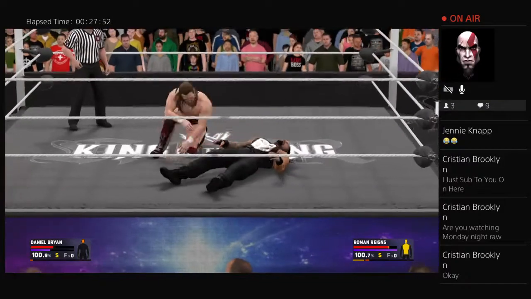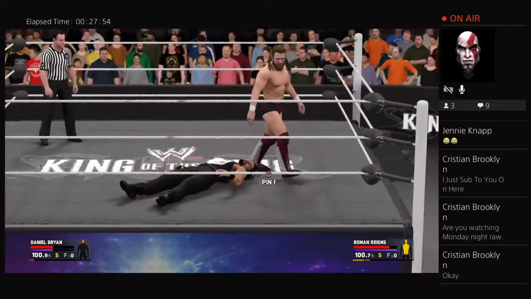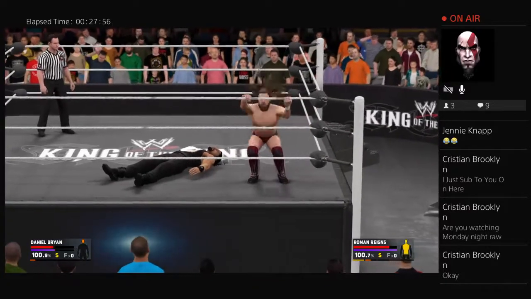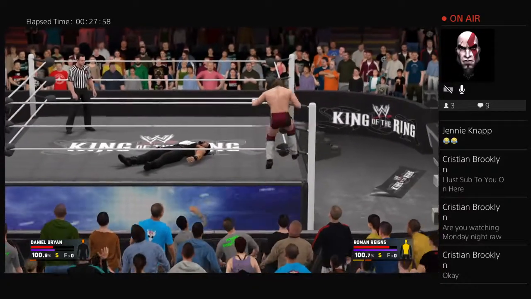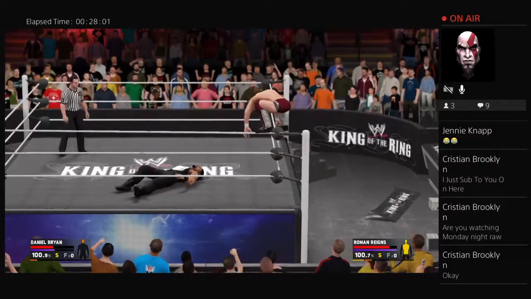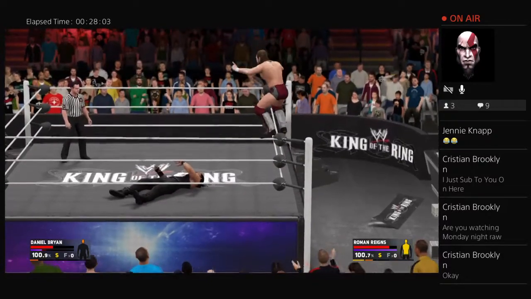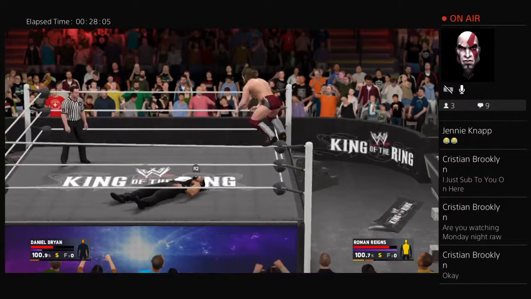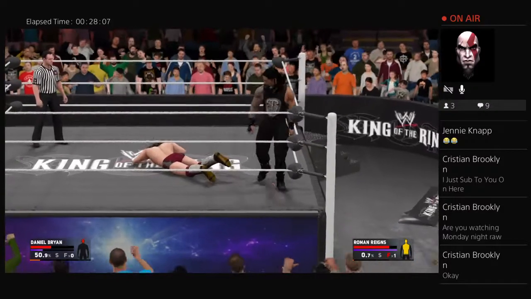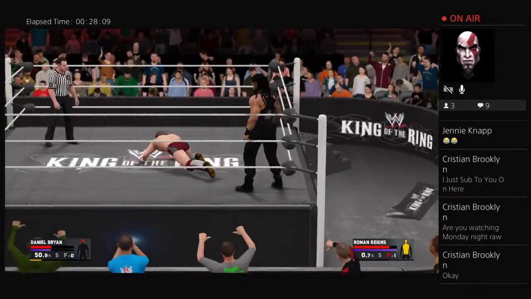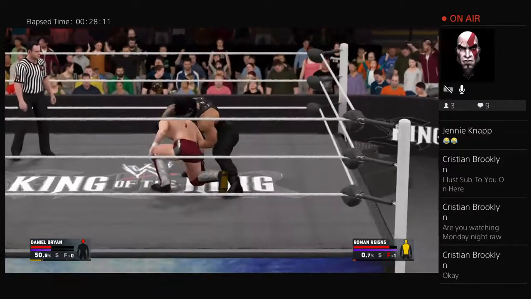My Lord, what a match we are witnessing between these two men. Daniel Bryan now. What is he going for now? Daniel Bryan going to the top rope. Who do you think is going to be winning King of the Ring, Christian Brooklyn? You think that Daniel Bryan could beat Roman Reigns tonight? Goes for the headbutt. Reigns moves out of the way. Oh, boy. Now this is real bad news for Daniel Bryan.